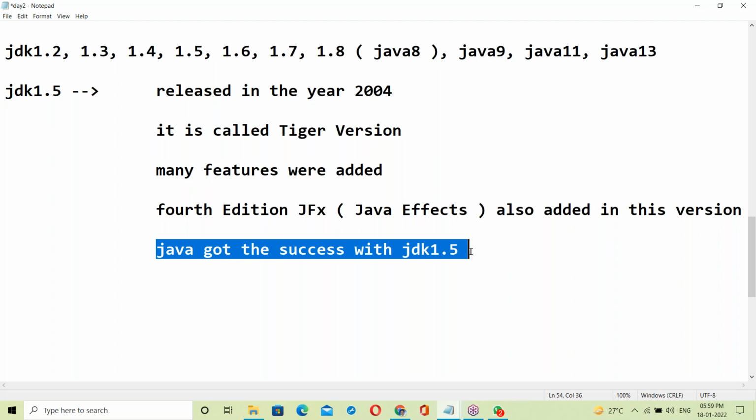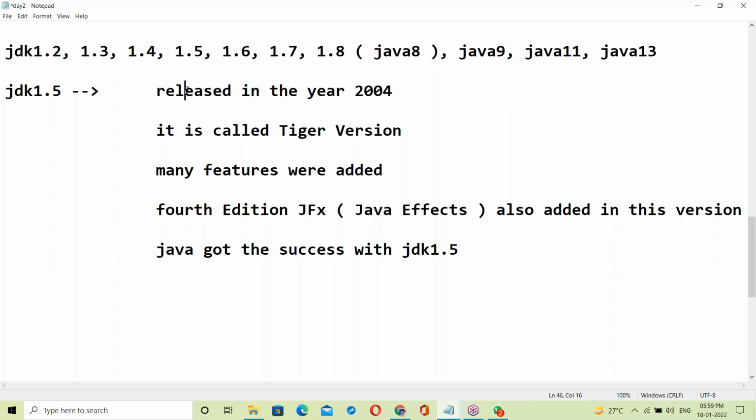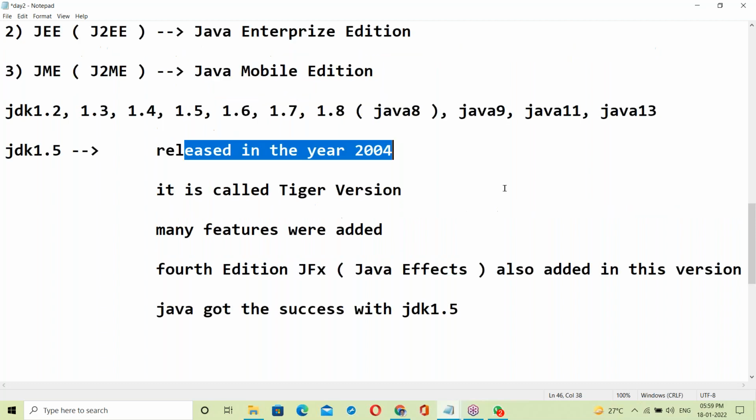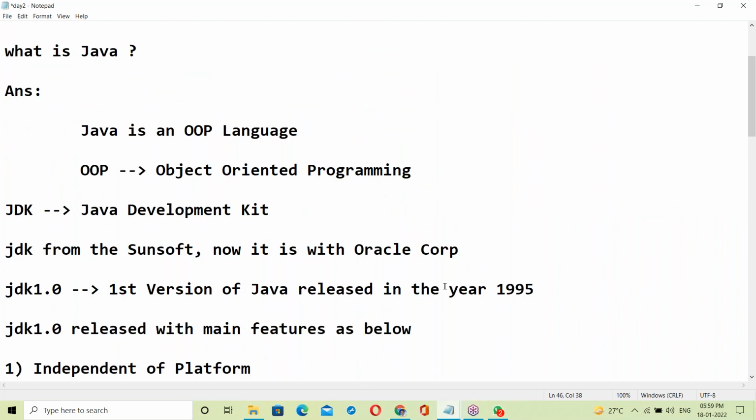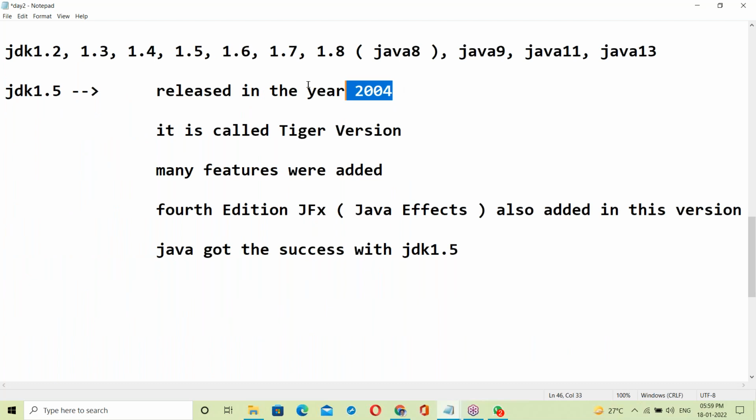How many years was it taken? JDK 1.5 came in the year 2004. The first version of Java was in 1995. From 1995 to 2004, almost 10 years. Over a period of 10 years, it's not a small period. Yes, a very long period.